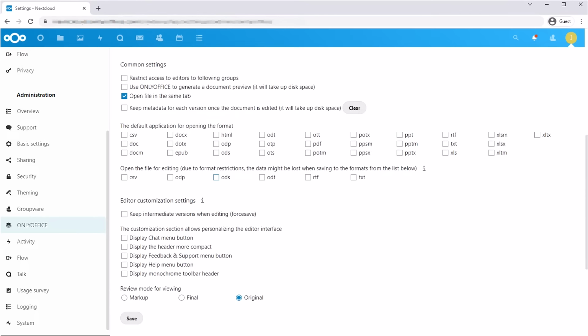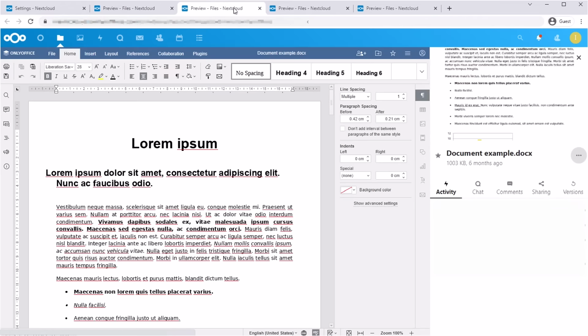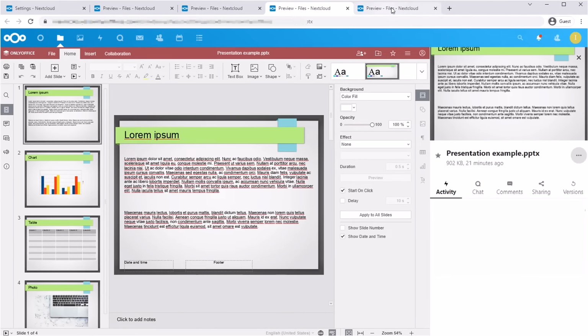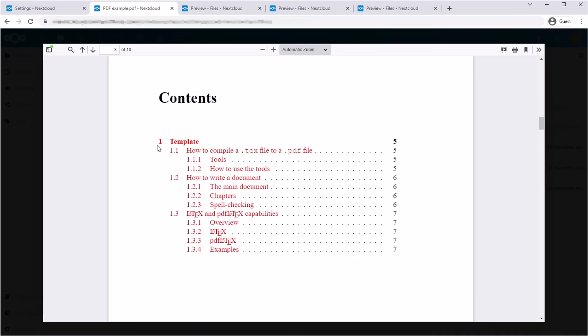Let's define how ONLYOFFICE editors should perform. Choose default formats for ONLYOFFICE. Enable previews for these formats, and open documents in new tabs. Now we can preview first pages of documents, open them in a row, and read PDF files.